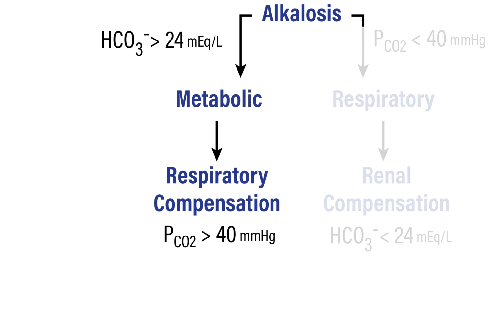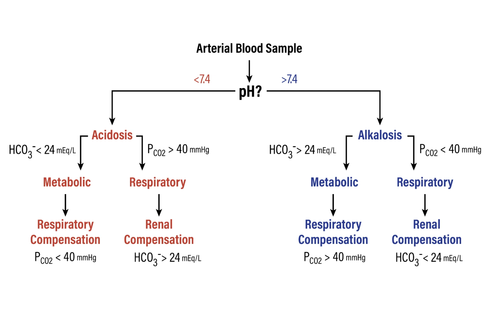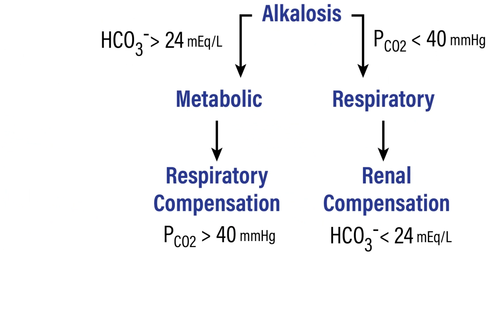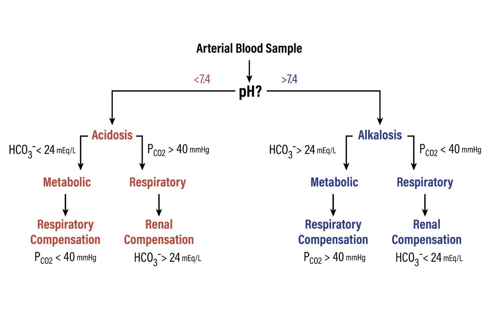So this disorder analysis is useful for understanding the logic of how acid-base disturbances are characterized. There are a number of shortcomings with it. For instance, not all acid-base disturbances fit so neatly into these binary yes-no types of circumstances, like you can have mixed acid-base disturbances. Also, like in the case of metabolic alkalosis, we say respiratory compensation occurs when the PCO2 is greater than 40 millimeters of mercury. How much greater than 40 millimeters of mercury do you expect it to be? 45, 50, 55? This gets lost in this simple disorder analysis.